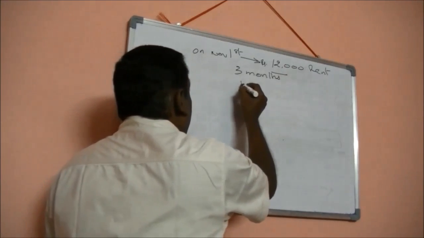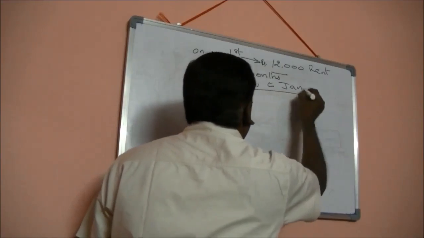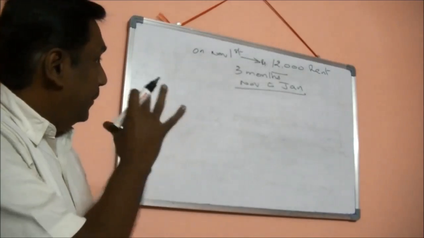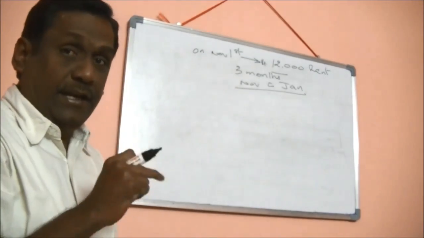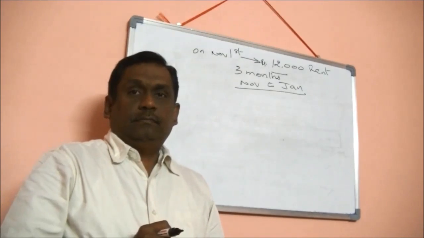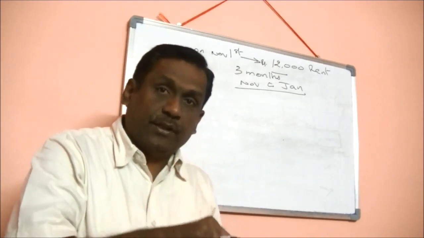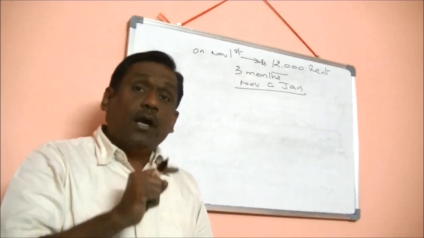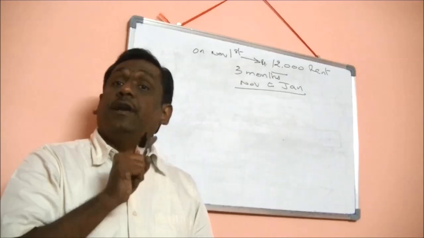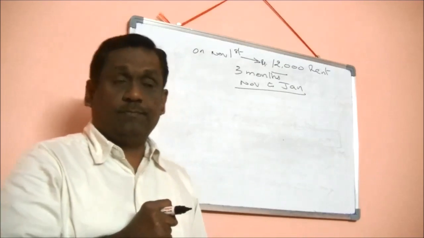Starting from November to January. November, December, January. These 3 months I paid on 1st November. Now, I am in the month of November. What entry I am supposed to book in the month of November? What entry I am supposed to book in the month of December? And what entry I am supposed to book in the month of January, we are going to discuss now.